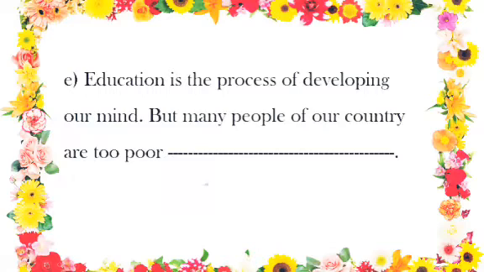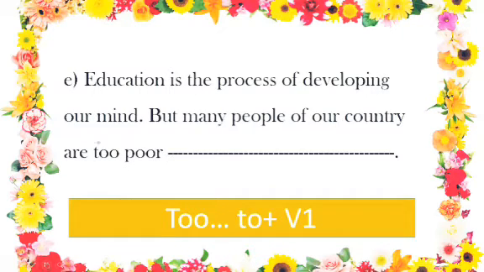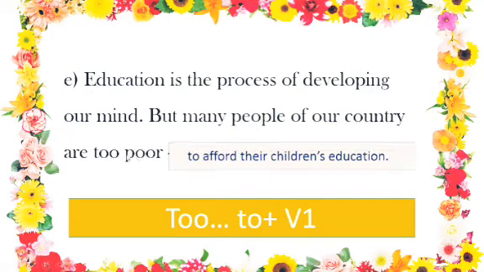No. So, when we have the term too, and after that we have an adjective over here, we can follow the rule of too dot dot to, this connector. This connector takes the main form of verb after it. So after too, we have to add an adjective that is poor, and then we should use to plus V1. So we can answer it in this way. Too poor to afford their children's education.